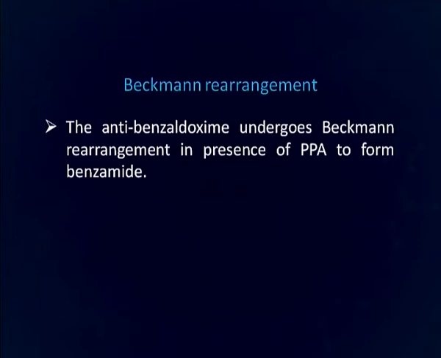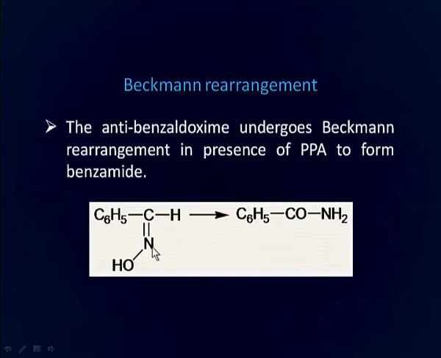The anti-benzaldoxime, that is the oxime derived from benzaldehyde, undergoes Beckmann rearrangement in presence of polyphosphoric acid, also called PPA, to form benzamide. You can see here, this is the anti-benzaldoxime having hydroxide and hydrogen anti to each other. As a result, hydrogen migrates to the electron deficient nitrogen and there is formation of benzamide.